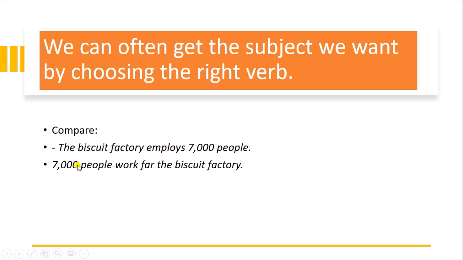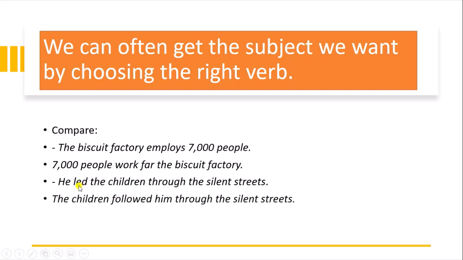If we want to use people as the subject, we will have to use work as the verb. "He led the children through the silent streets." So there we have used he as the subject with led. "The children followed him through." So we have chosen the children as the subject with followed. So we will have to use a verb which shows which subject will be used.